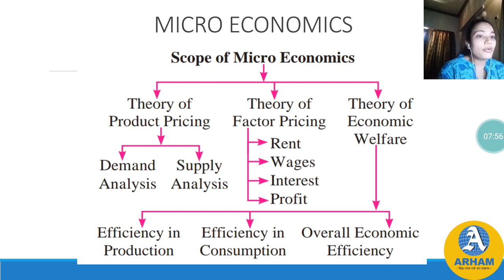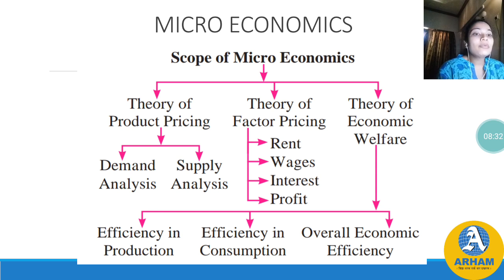Then the next thing is profit. Who needs the profit? The entrepreneur. Without profit, will he be doing anything? No, he won't be able to do anything without profit. So profit plays an important role for him. Now, how are these all related? In microeconomics, land, labor, capital and entrepreneur are the 4 important factors of production. This is very clear. Now, microeconomics helps in determining the factor reward for land, labor, capital and entrepreneur in the form of rent, wage, interest and profit.